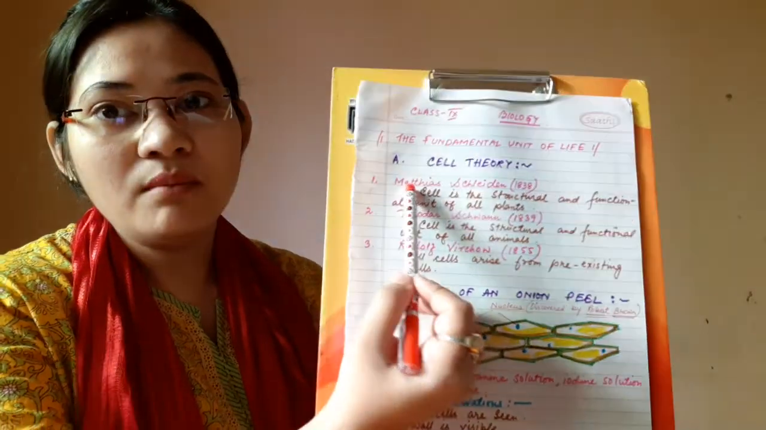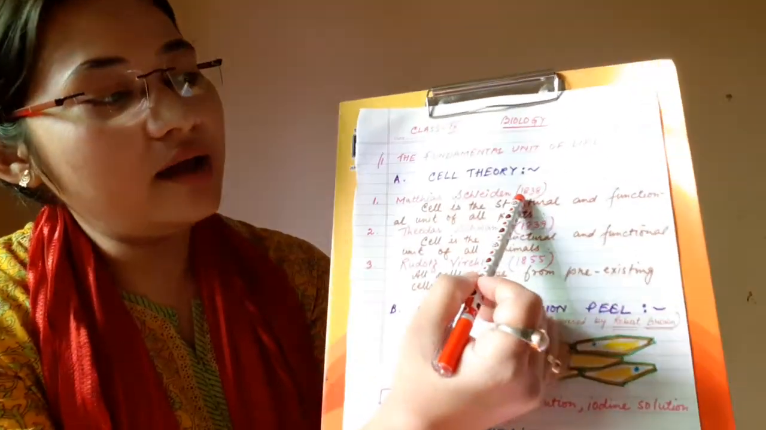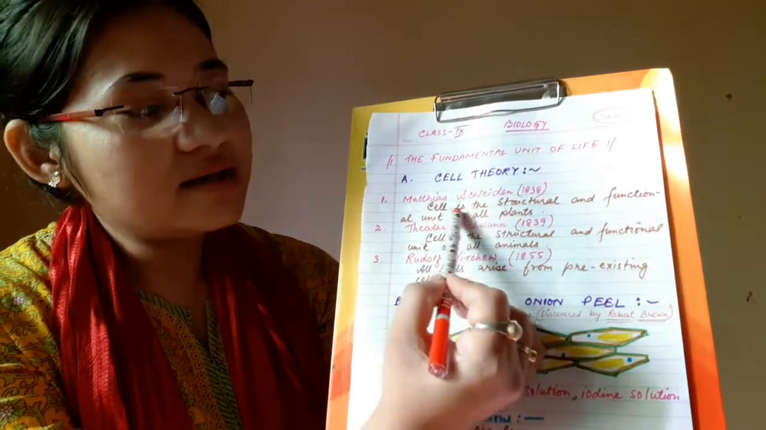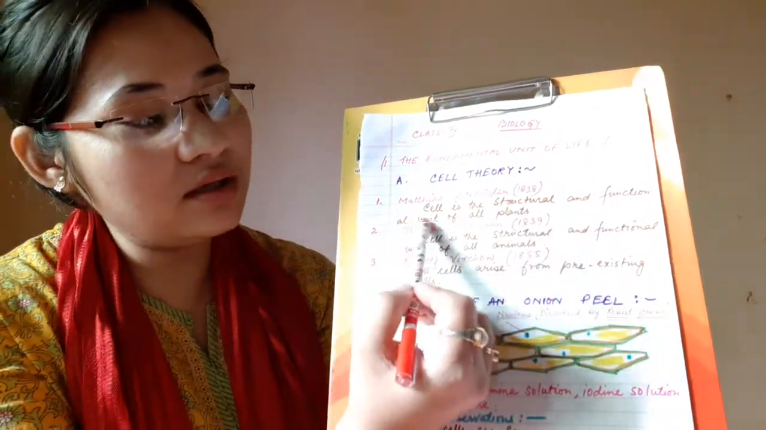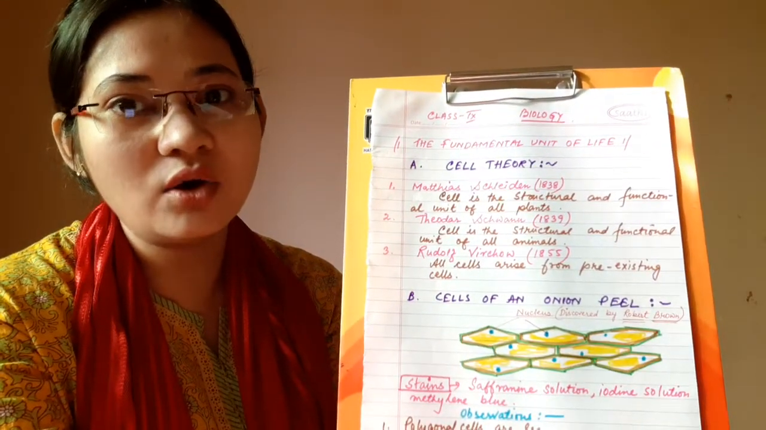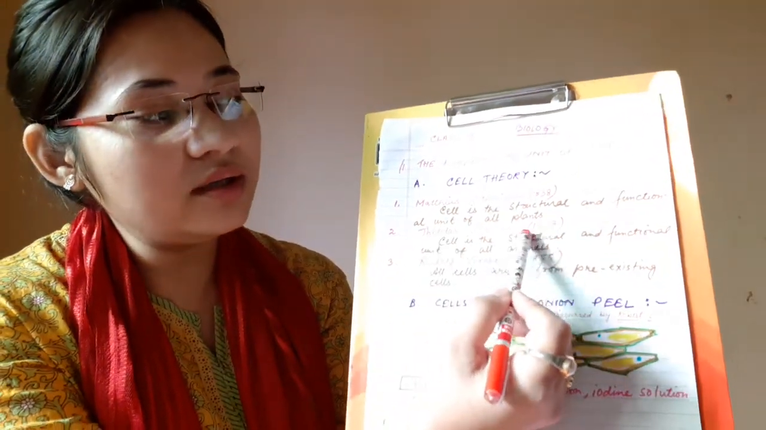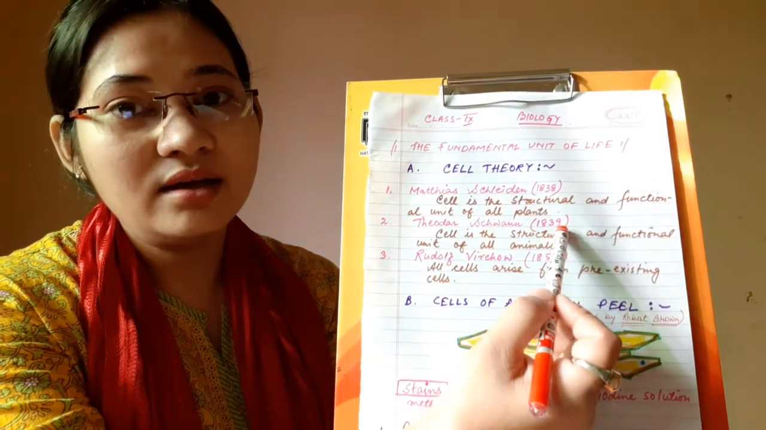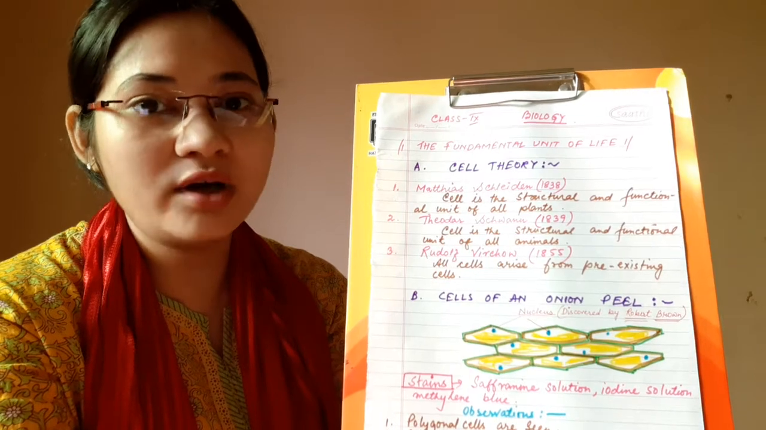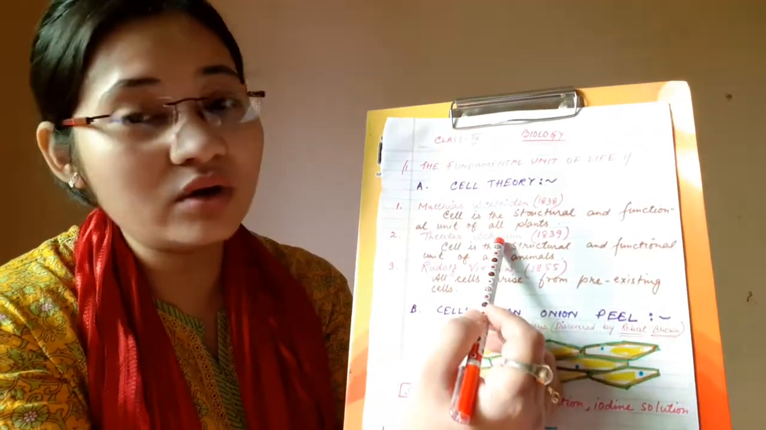The first one was Matthias Schleiden, in the year 1838. He was a botanist. He said that cell is the structural and functional unit of all plants. So Matthias Schleiden said that all plants are made up of cells. Similarly, Theodor Schwann in the year 1839 said that all animals are made up of cells. So the basic structural and functional unit in all animals is the cell. He was a zoologist.